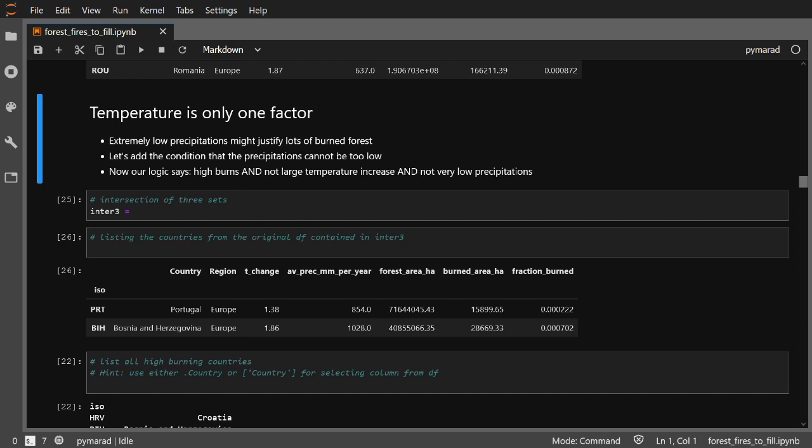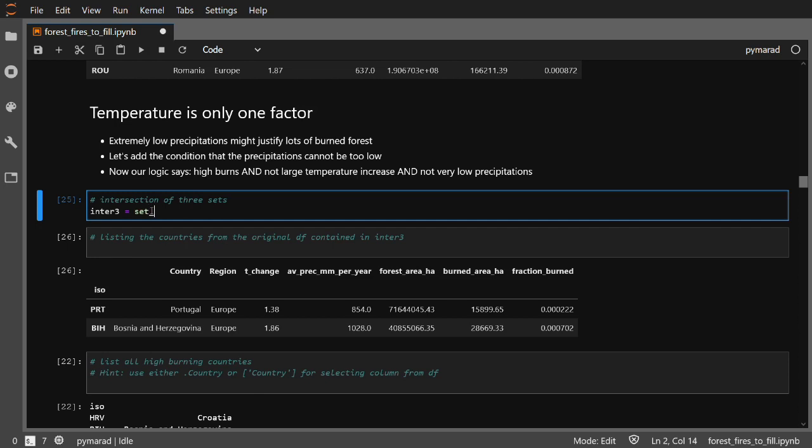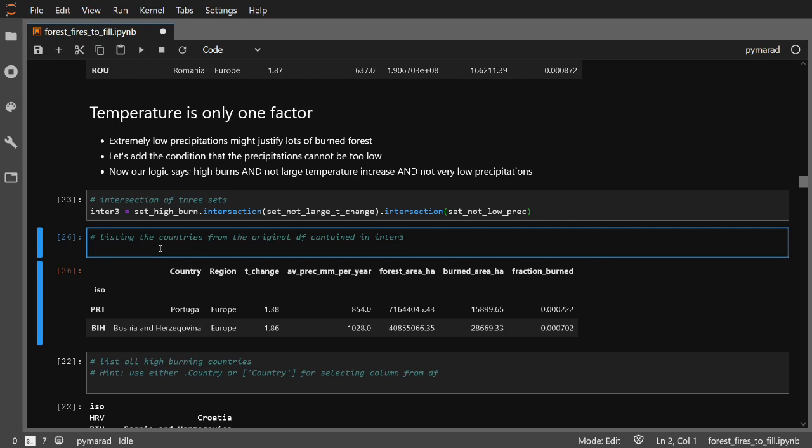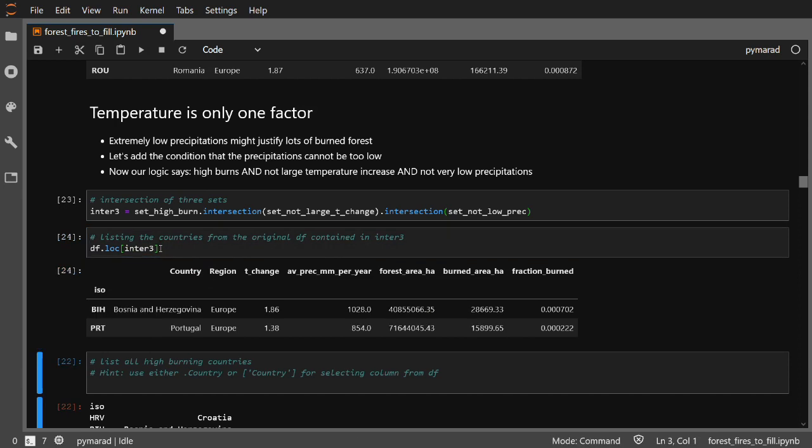So we are going to do now the full intersection of all three sets, which is the set of high burning countries intersected first with the not large temperature change, and then chained on top of that intersection with the set of not large precipitations. We can list again the countries using the loc method, loc inter3. And we are going out of 4, we cut down to 2 candidates, Portugal and Bosnia and Herzegovina.